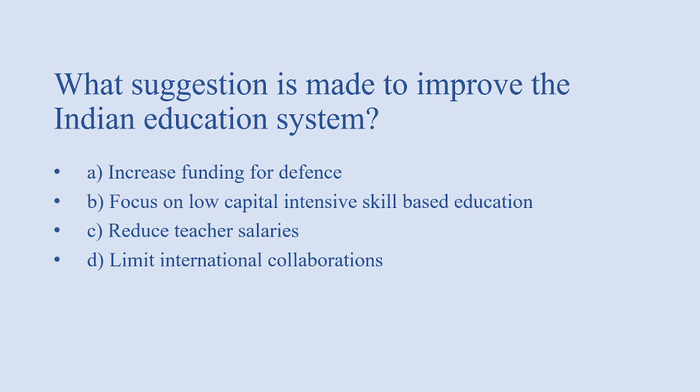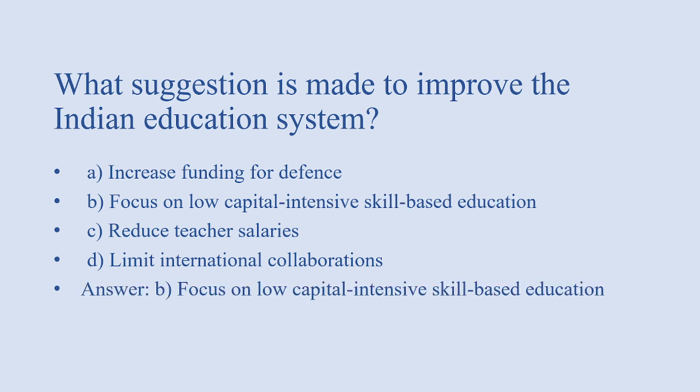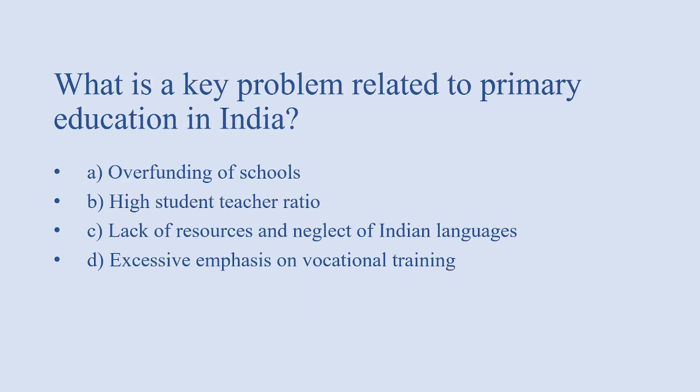What suggestion is made to improve the Indian education system? Options: increase funding for defense, focus on low capital intensive skill based education, reduce teacher salaries, limited internationalization and international collaboration. Option B, that is focus on low capital intensive skill based education, is the proper answer.